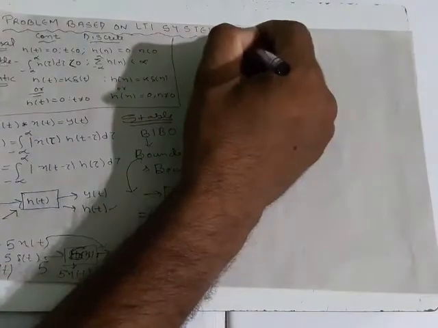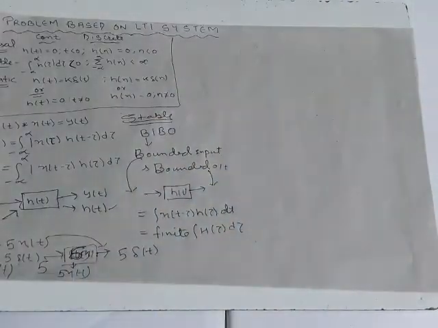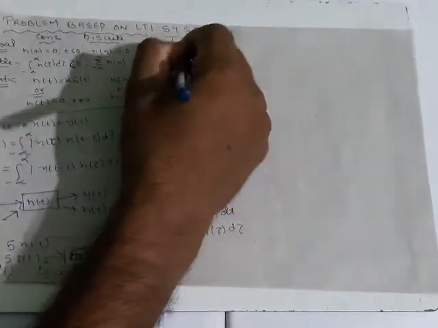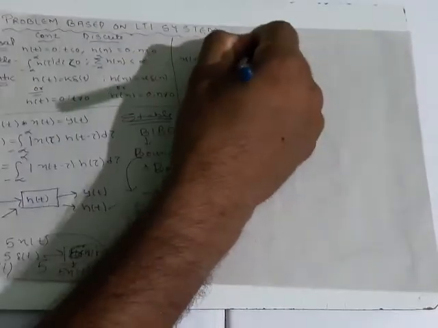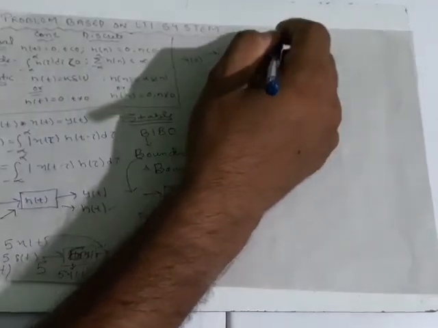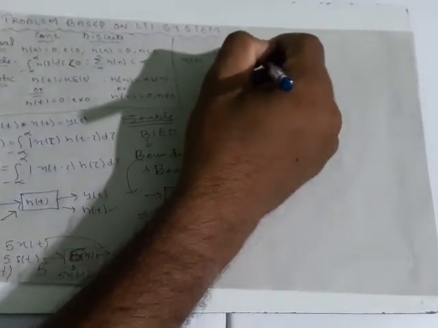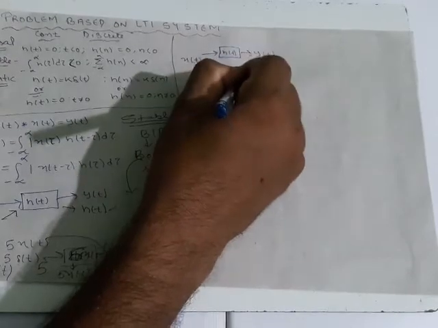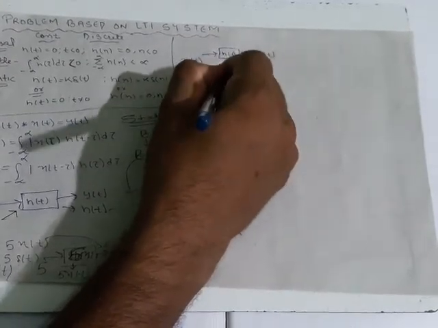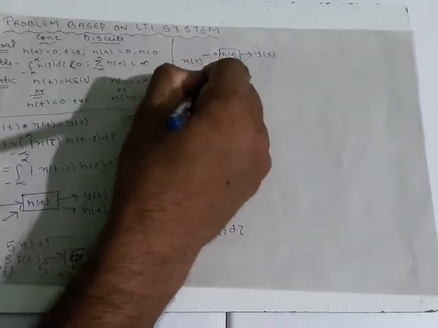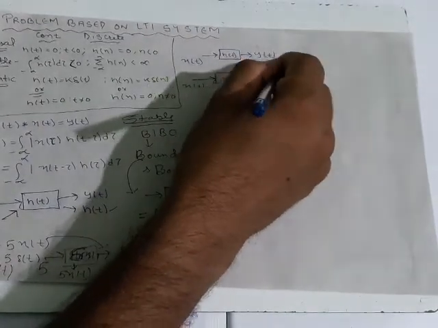एक चीज़ देखिए कि अगर we have a system, we are giving x of t as an input, we are getting y of t as an output. Output is nothing but h of t. You can say that this is a system. Again we are giving that h of t, it is x of t. So again we just give to another system.